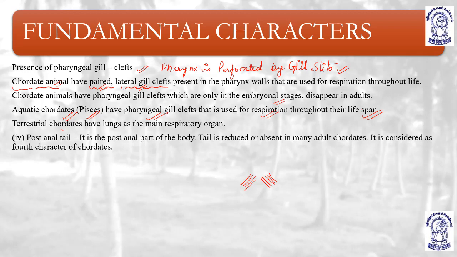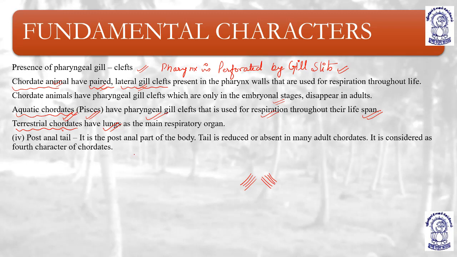Okay, understood? Terrestrial chordates have lungs for respiration. Aquatic chordates have pharyngeal gill clefts for respiration. Pharyngeal gill clefts or pharyngeal gill slits are basically present in the embryonal stages, but they disappear in the later adult stages.